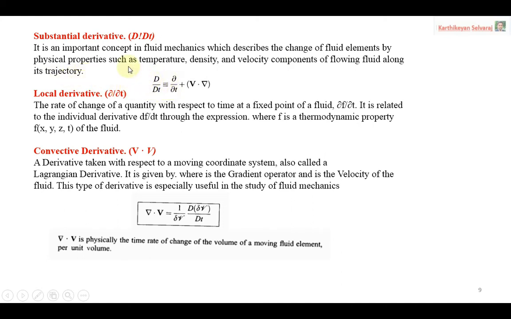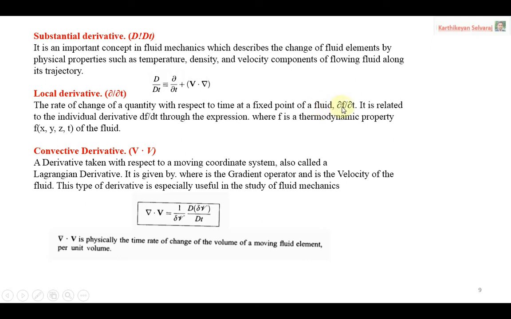So this is the way we can expand our substantial derivative. Substantial derivative is a combination of two terms. The first one, dou by dou t, is called the local derivative, and the other term, V dot del, is called the convective derivative. So the substantial derivative is nothing but a combination of the local derivative and the convective derivative. Now, what is the meaning of local derivative? Local derivative is the rate of change of a quantity with respect to time at a fixed point of the fluid.